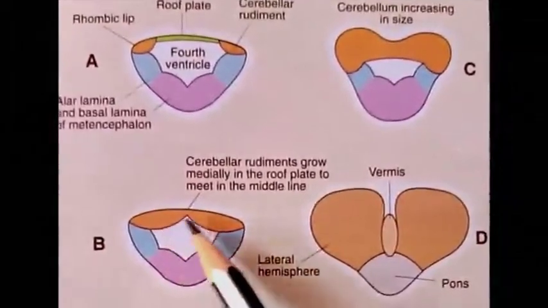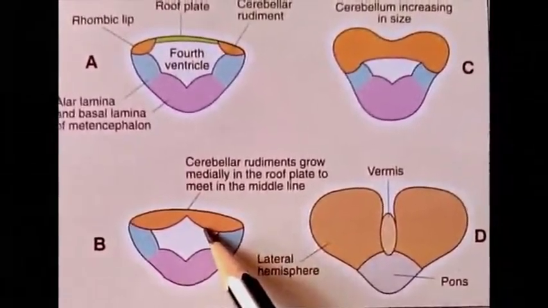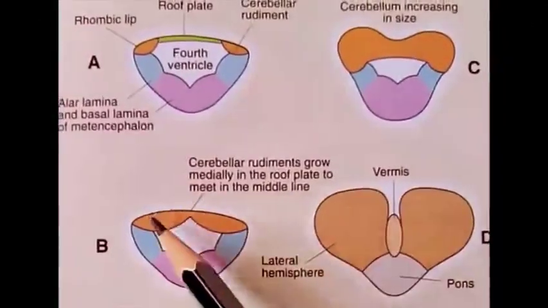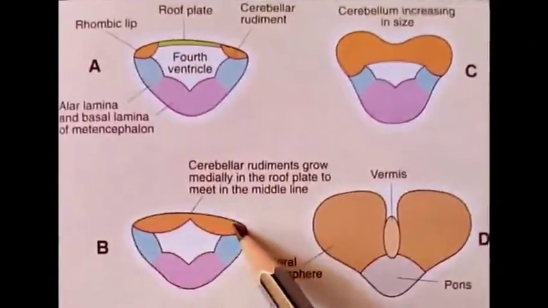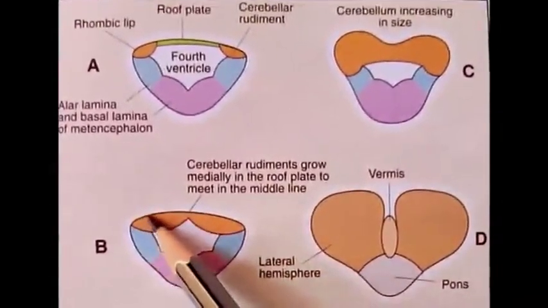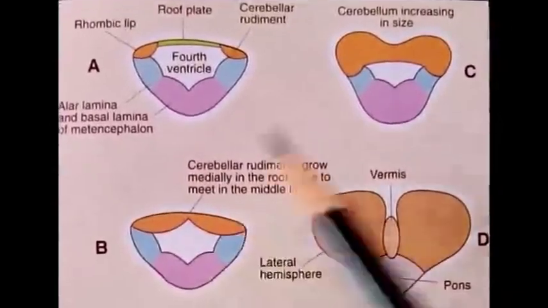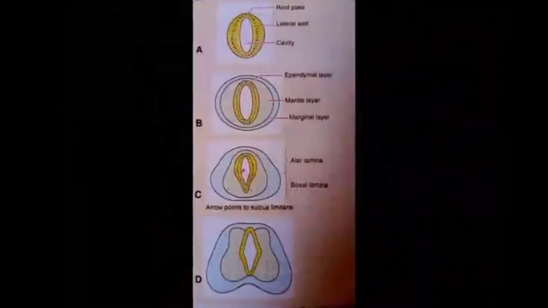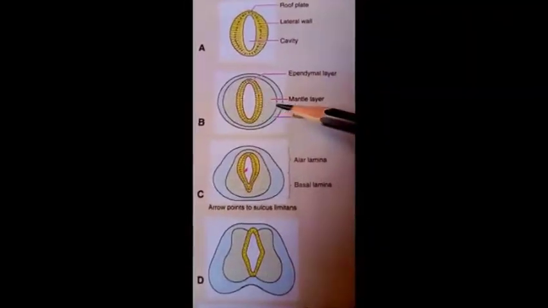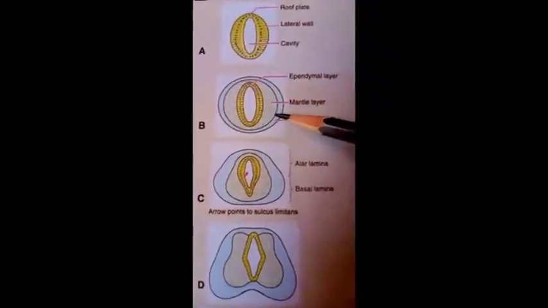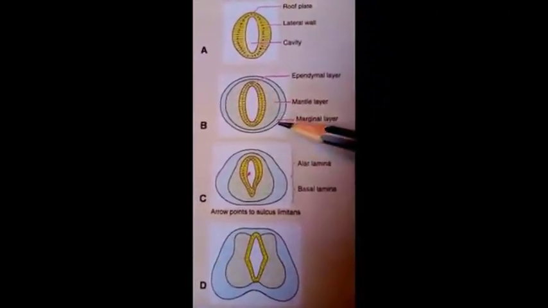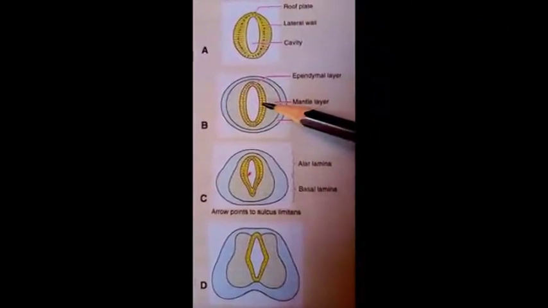So this part is the intraventricular part, and the other part is extraventricular. This outer part is seen as a bulging on the surface. At first, the cerebellum also consists of three layers, same as that of the spinal cord, that is the marginal layer, mantle layer and ependymal layer.